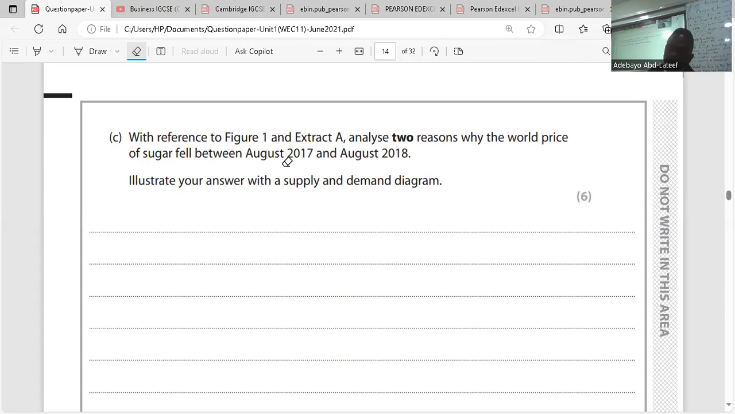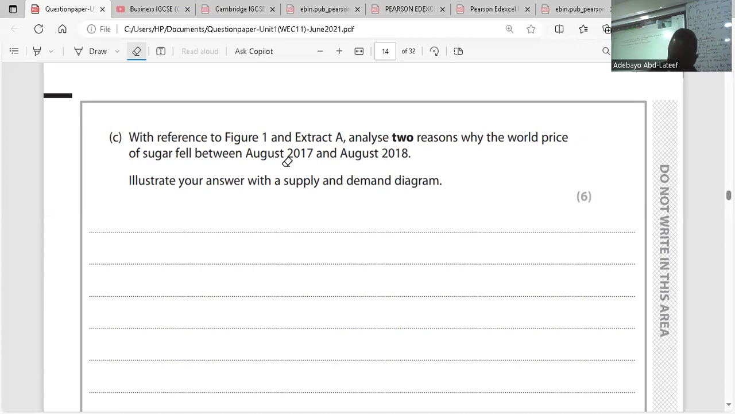That's the first point. The second point, they said, the government of India has subsidized sugar. If there's subsidy, what does subsidy do? Subsidy reduces the price of goods and services. So the government of India has subsidized sugar, making the price of sugar fall. That's the second reason why the supply of sugar increased and the price of sugar is falling on the supply side.